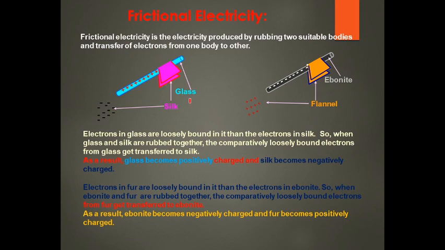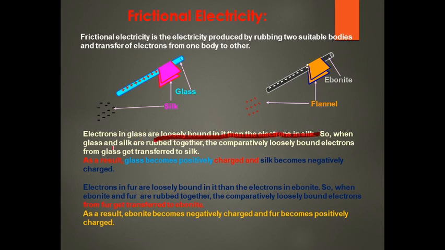For example, when a glass rod is rubbed with silk, electrons in the glass are more loosely bound than the electrons in the silk.